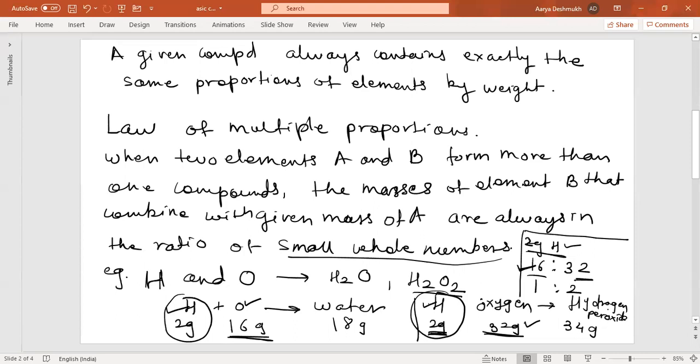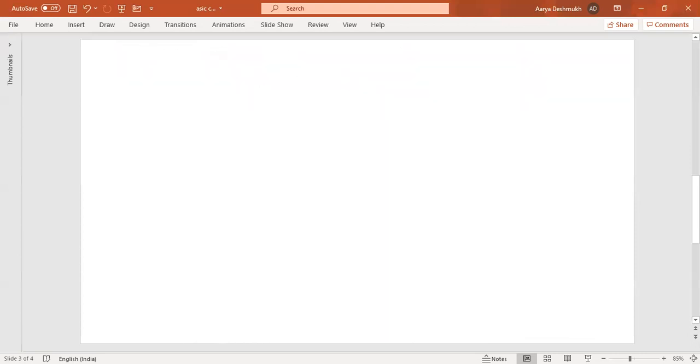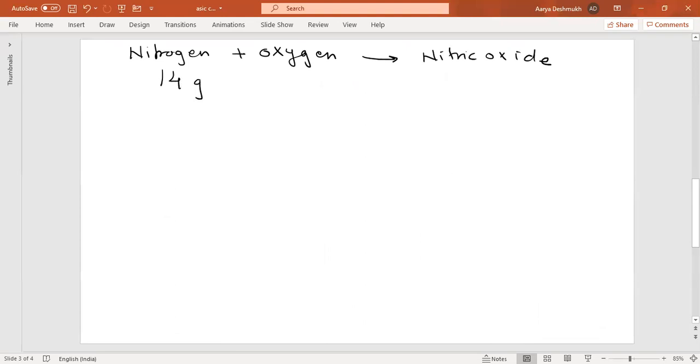Now the same law can be explained by taking another example, like the combination of nitrogen and oxygen. Nitrogen plus oxygen forms nitric oxide. When nitric oxide is formed, 14 grams of nitrogen and 16 grams of oxygen form 30 grams of nitric oxide. Nitric oxide means NO, the molecular formula.